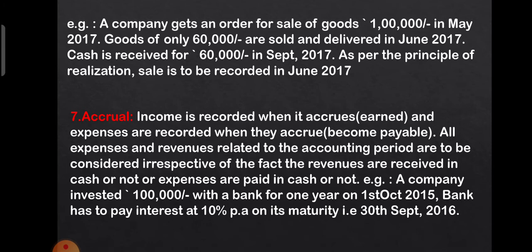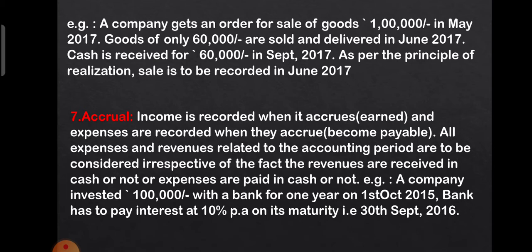Example, a company gets an order of sale of goods of rupees 1 lakh in May 2017. Goods of only 60,000 are sold and delivered in June 2017. Cash of 60,000 is received in September 2017. So as per the principle of realization, sales is to be recorded in June 2017, not in May 2017. So the promise part will be ignored. Only the actual transactions happening in the business organization will be recorded into the books of accounts. Next concept is accrual concept.